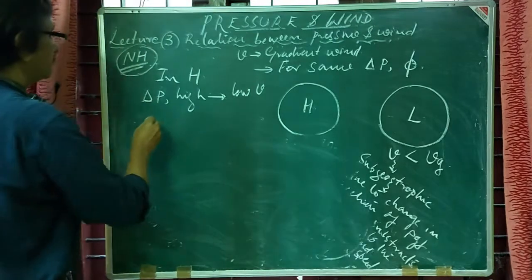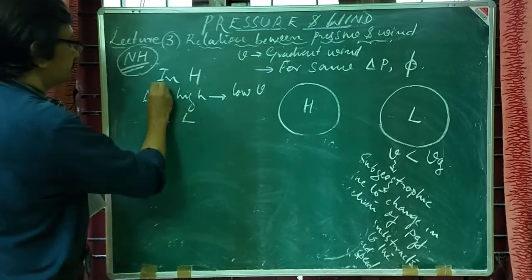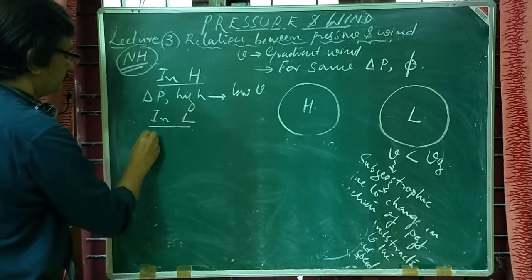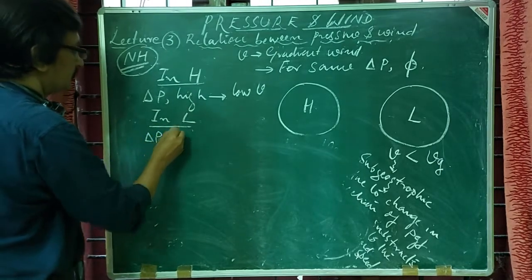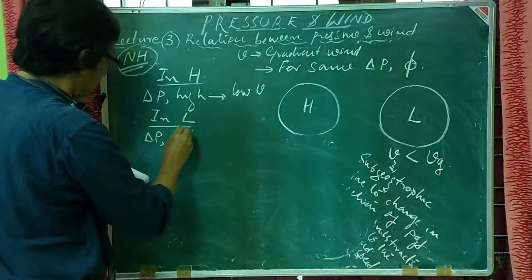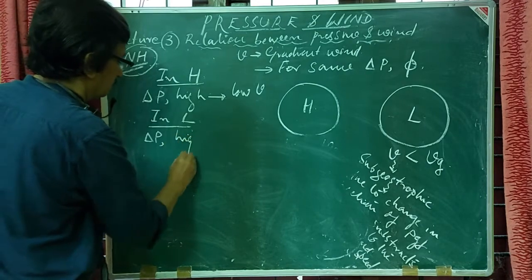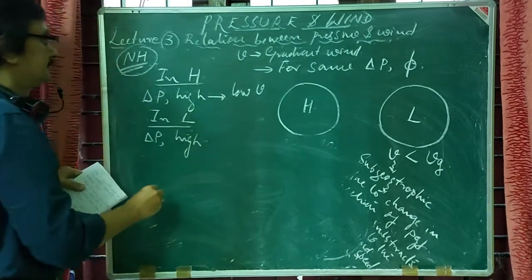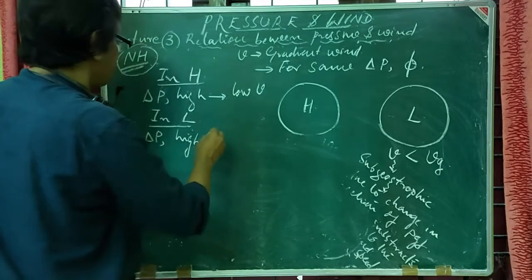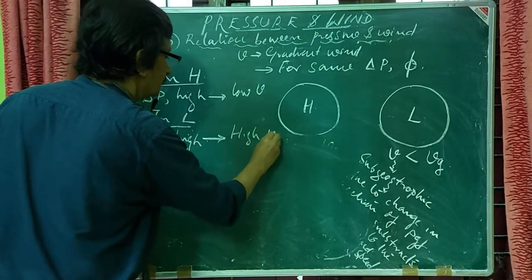But whereas in low pressure, the pressure gradient delta P will be high, and thereby high wind speed.